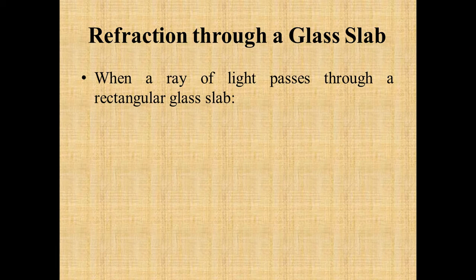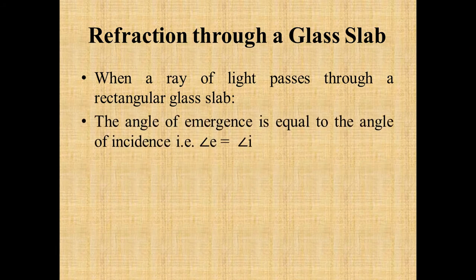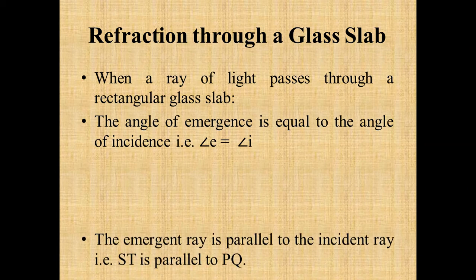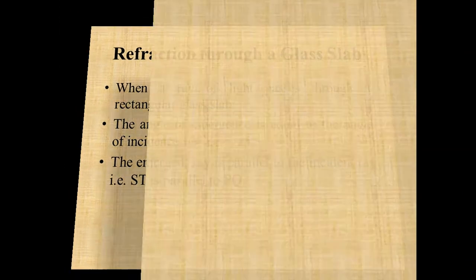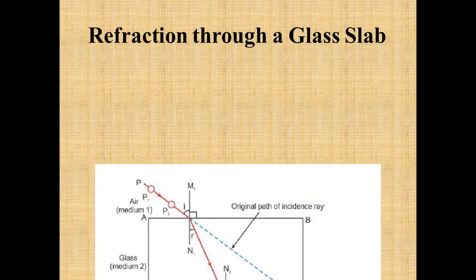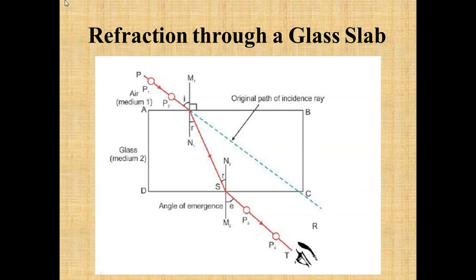Now we will see the refraction through the glass slab. When a ray of light passes through a rectangular glass slab, the angle of emergence will be equal to the angle of incidence, and the emergent ray is parallel to the incident ray. See this diagram. This is the incident ray, and this is the rectangular glass slab. Since the medium is changing, this incident ray is bending towards the normal. This is the path, and this is the angle of refraction.